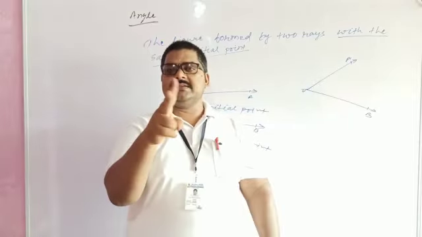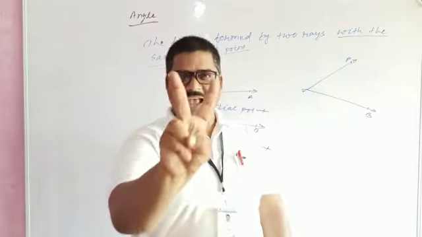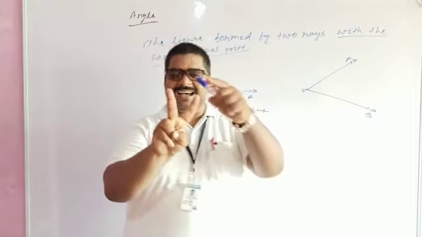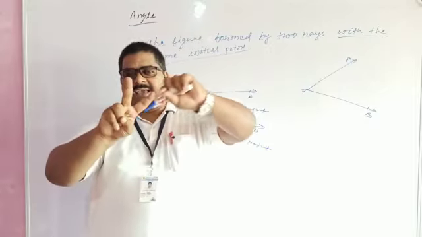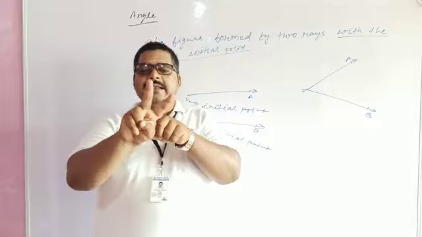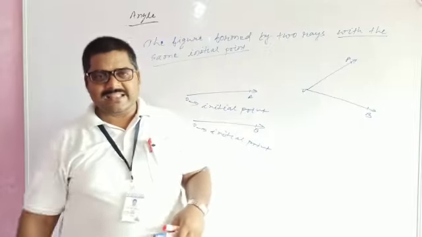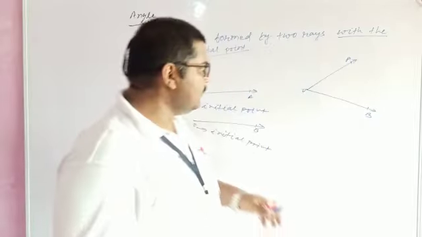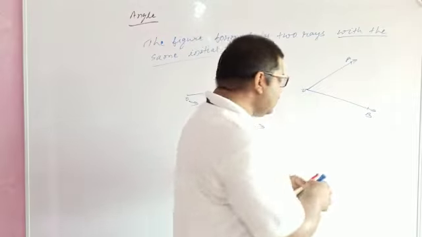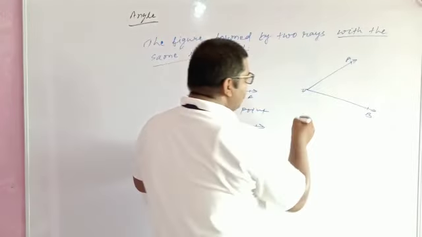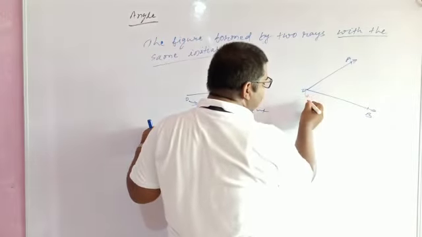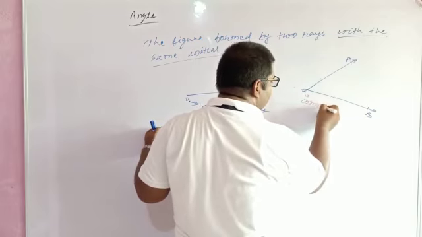Similarly, suppose this is one ray, the second ray, and they meet at a point, then this is known as an angle. So in this case, O is the common initial point.